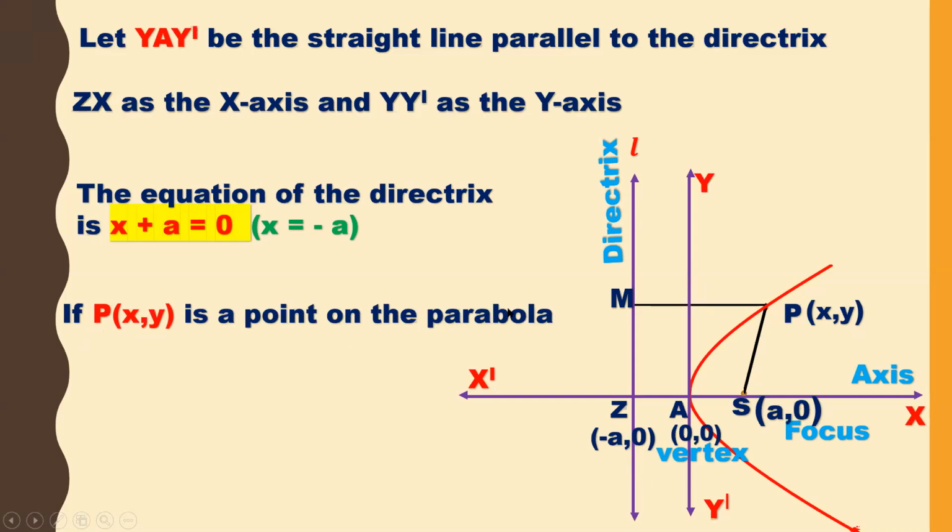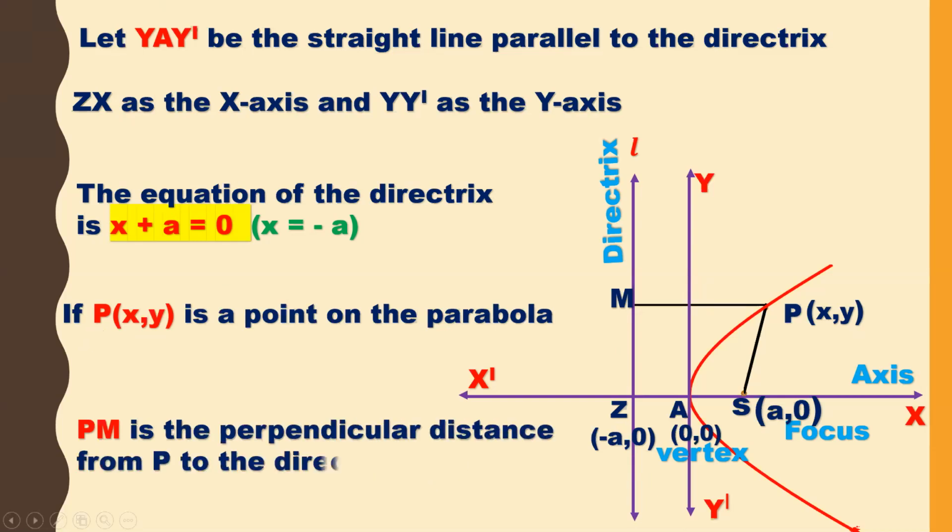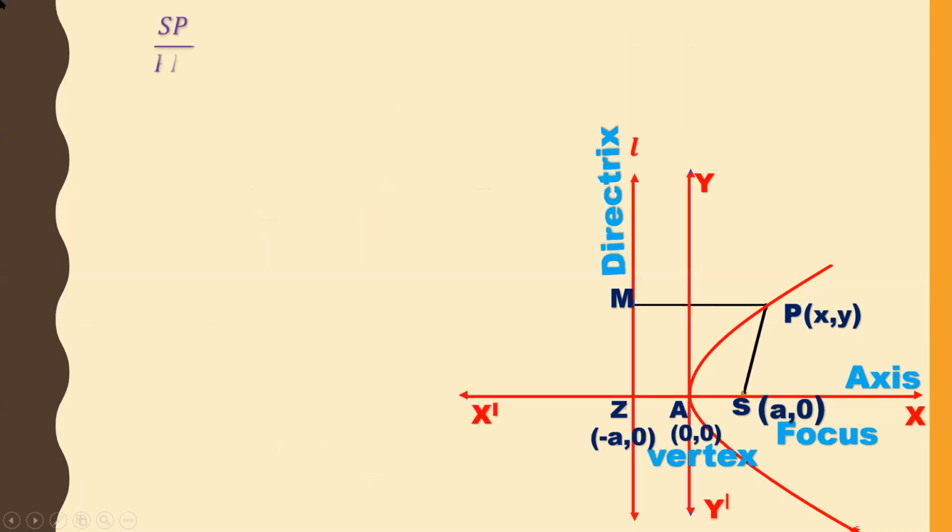If P(x,y) is a point on the parabola, and PM is the perpendicular distance from P to the directrix L. We write everything step by step to get 7 marks. Then by the parabola definition, SP by PM is equal to e, which is equal to 1. So SP is equal to PM.